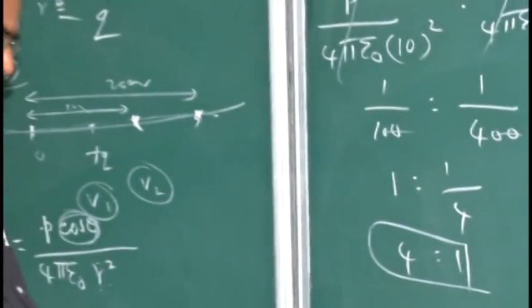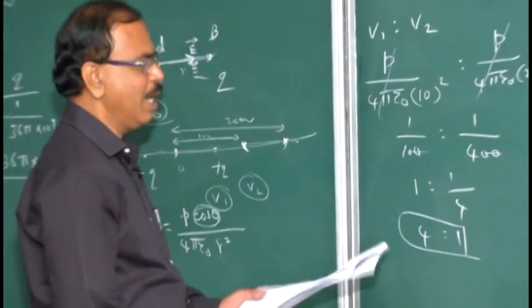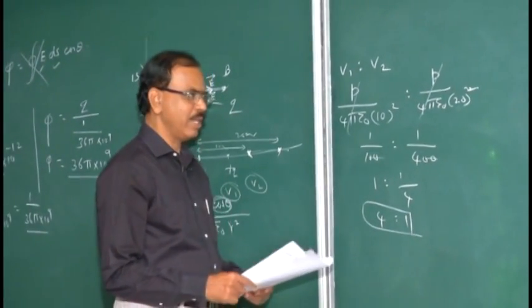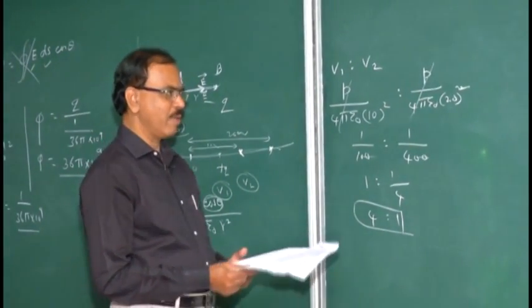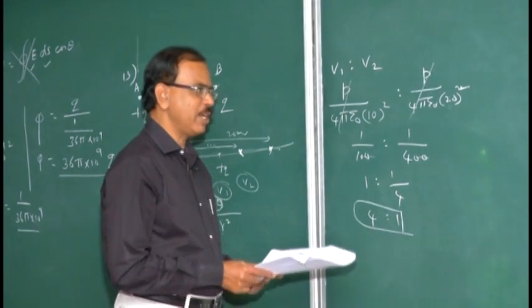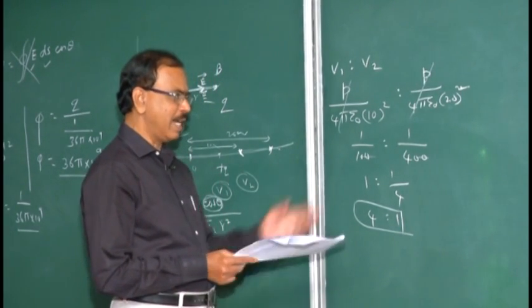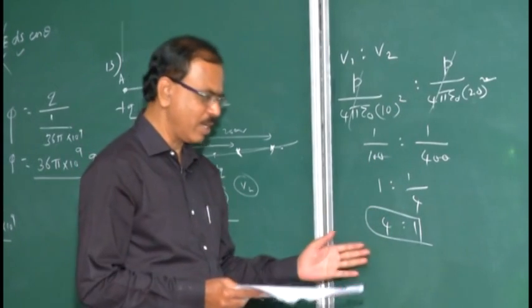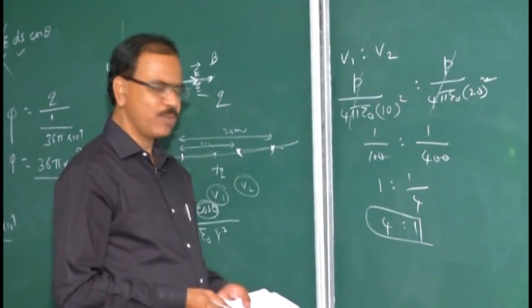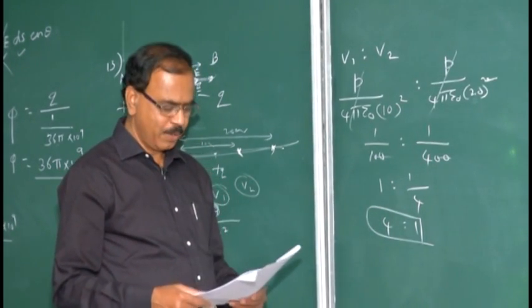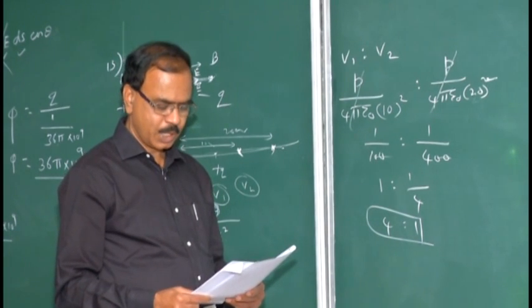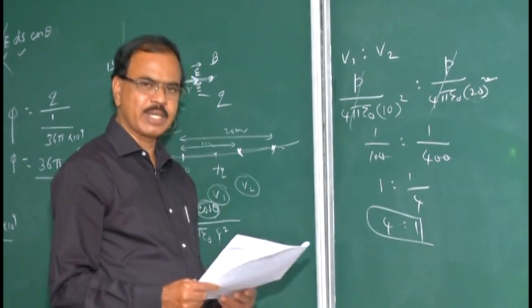One distance is 10 centimeter, another is 20 centimeter. So 10 square comes in one, and 20 square comes in the other. 20 square is 20 into 20, 400. This is 100. 1/100 is to 1/400, that is 1 is to 1/4, that is 4 is to 1. Option D is correct.